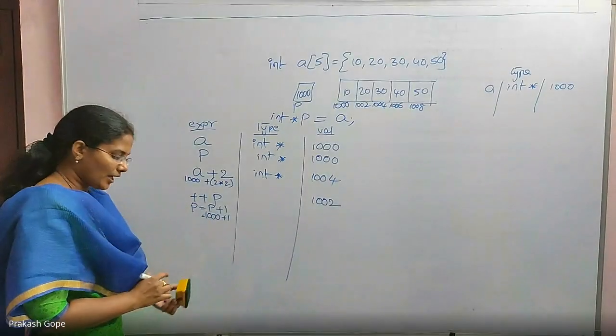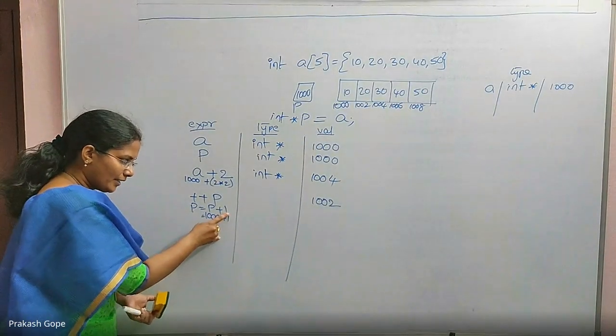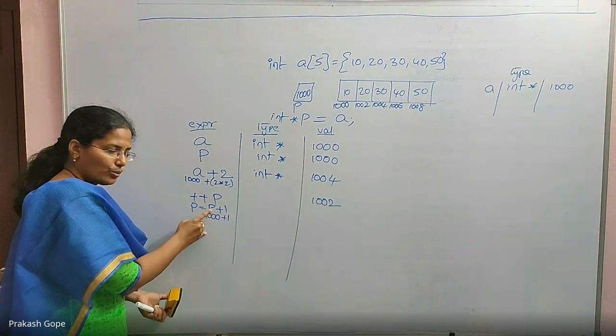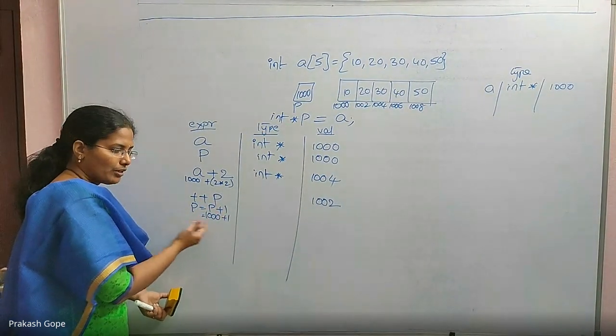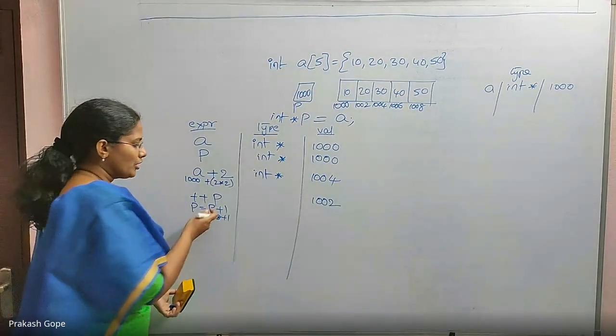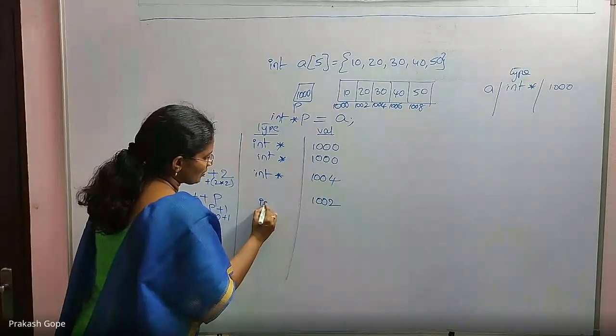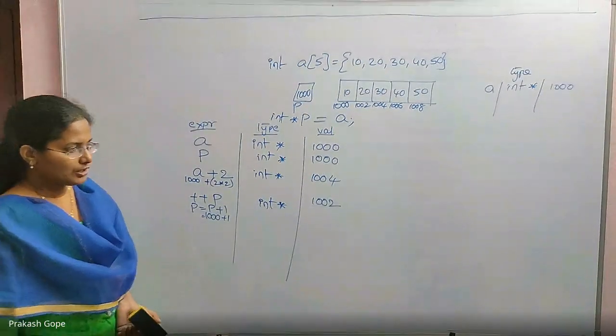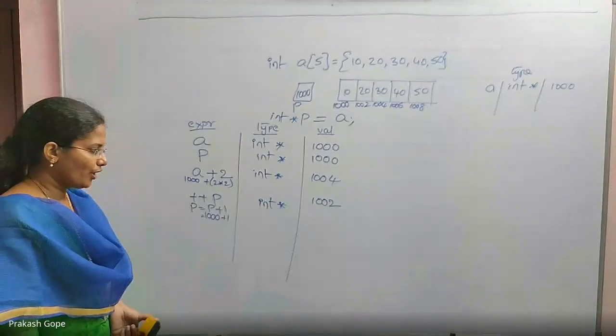But what is its type? Even if I say plus plus P, it is nothing but adding 1 to P and assigning it to P. By adding an integer to a pointer, the type of the pointer doesn't change. So P's type is int star, and the type of plus plus P is also int star only. Fine.